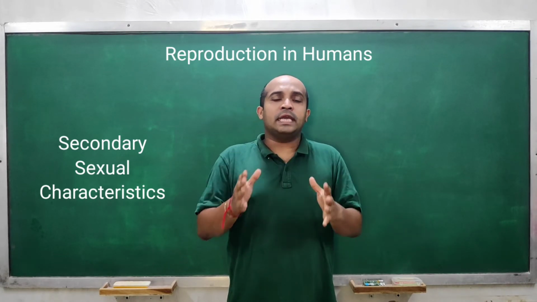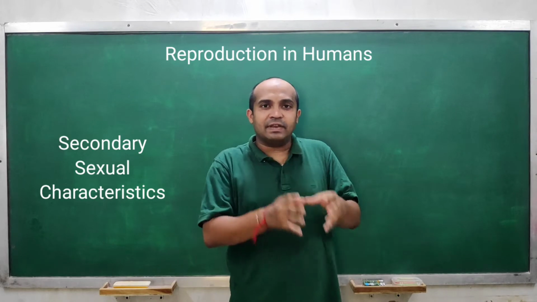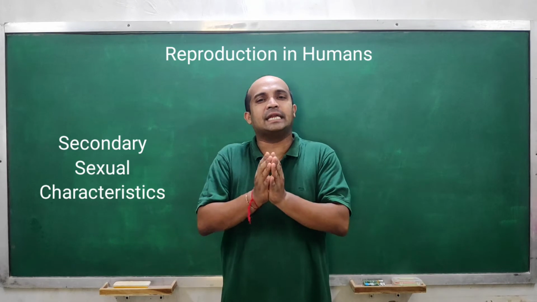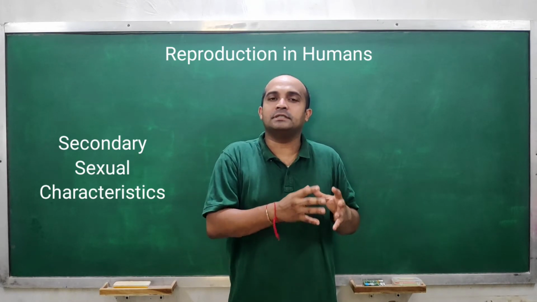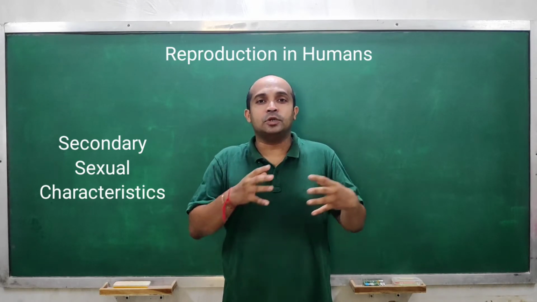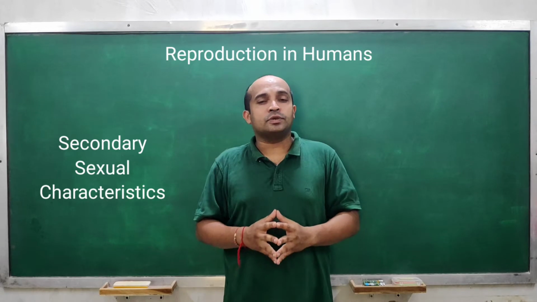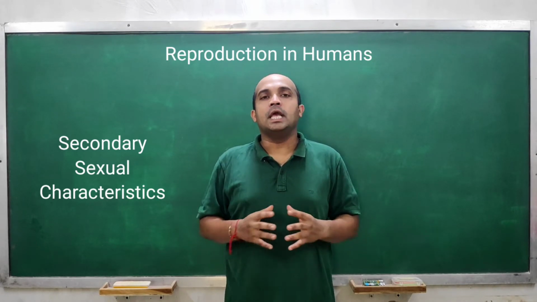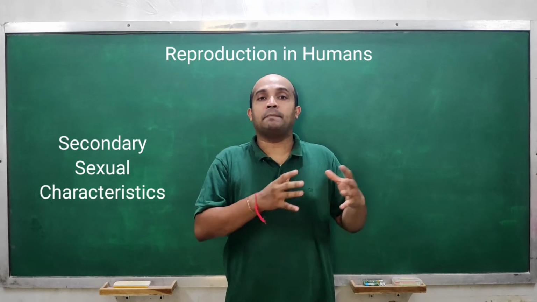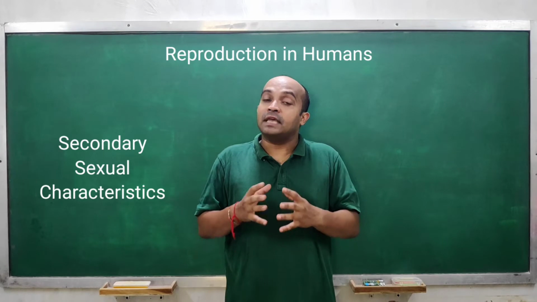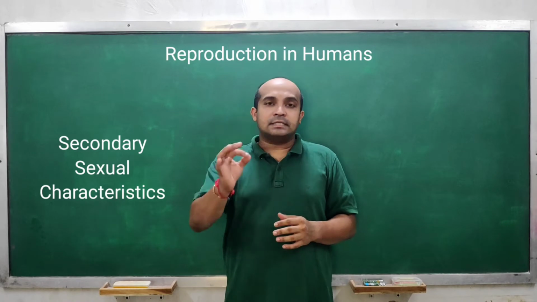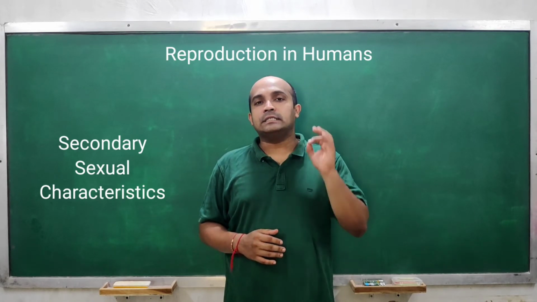Again, in all individuals, the rate of development of these changes varies. In some individuals, the rate is somewhat rapid, and in some persons these changes are somewhat slow. So this rate of development varies from person to person. Again, this development also has some variations among different people. Like we have different types of nose and fingers, so we have different hair growth patterns and sizes. We have different shapes and sizes of breast or penis, and all these changes are actually indicating sexual maturity of an individual.